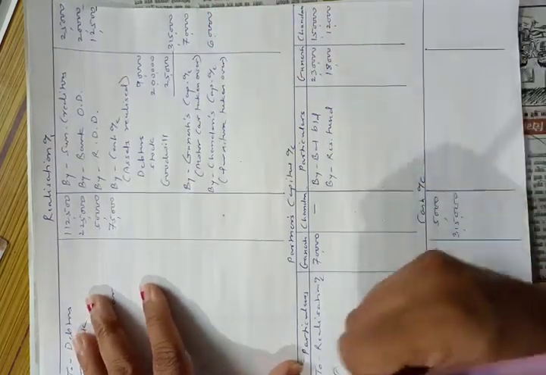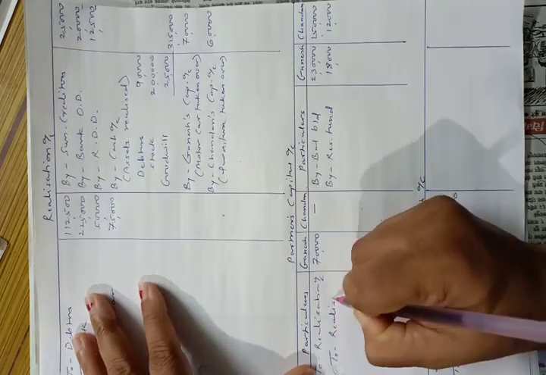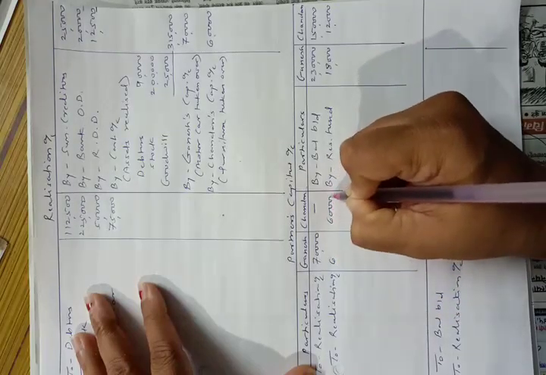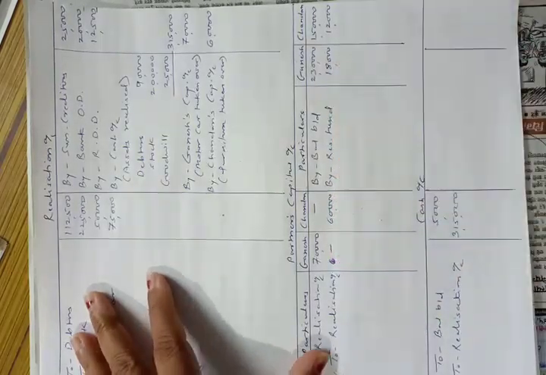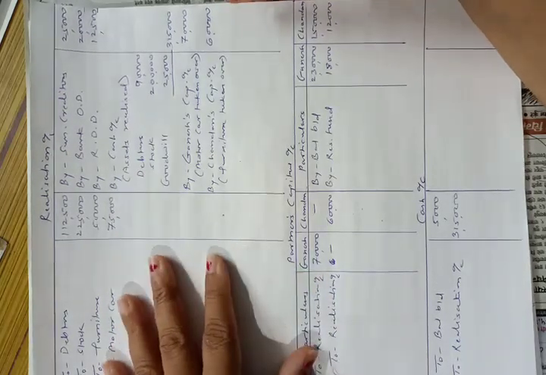So the second posting will be here to realization account. 60,000 will be in Chandan's column, as Chandan is taking over the furniture, and dash in Ganesh column.